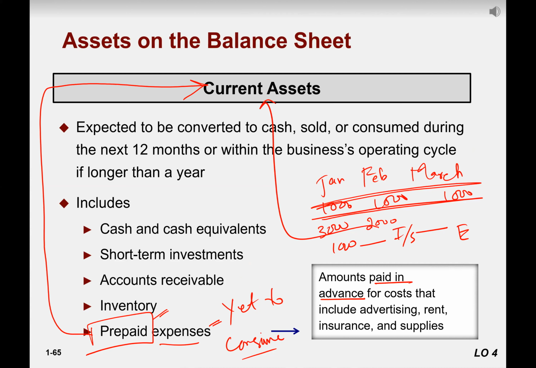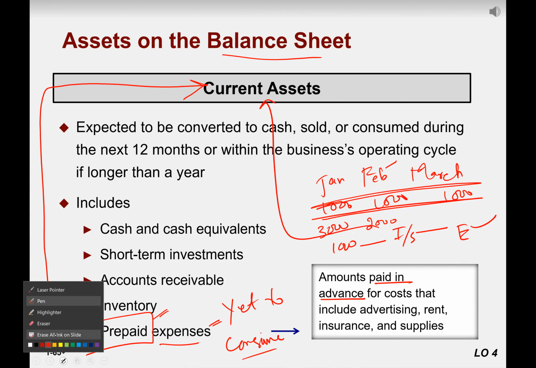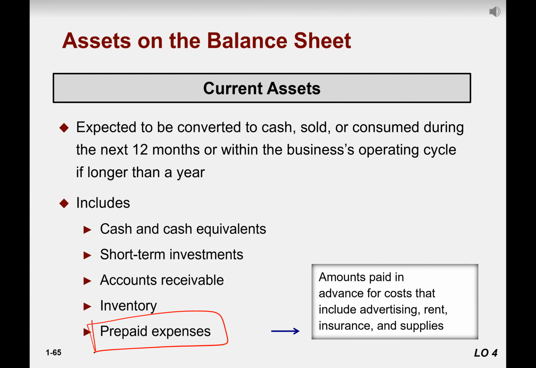When we make the February accounting equation or statement of balance sheet, then in February, 1,000 will go to expense and 1,000 will be left for March, which will go to current assets. So any kind of expenses that we didn't consume yet, but we paid in advance, for example, whitewash contract or cleaning contract, right?